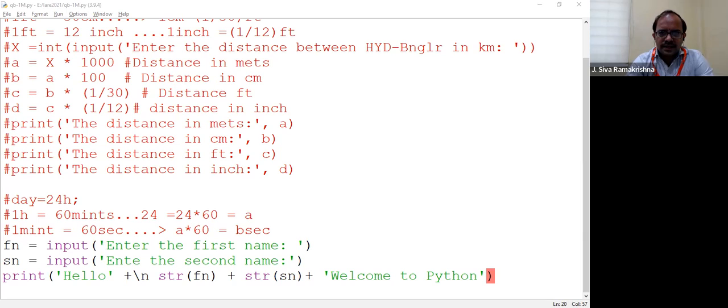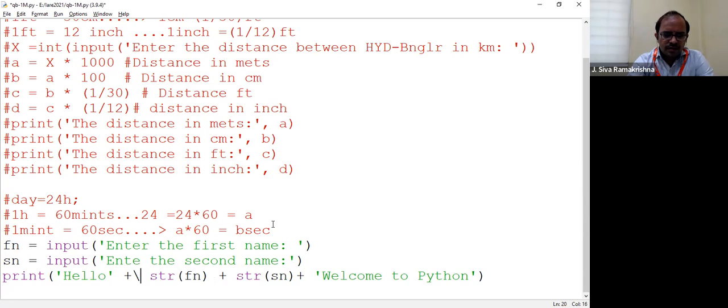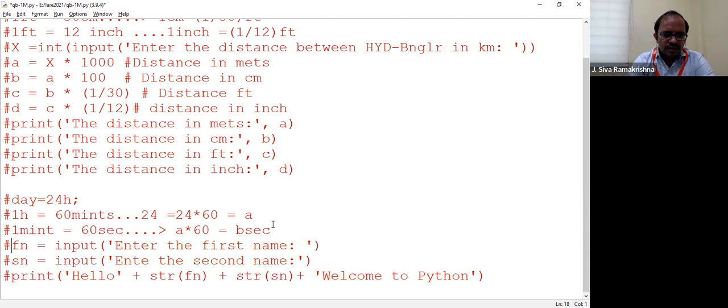Okay, let us practice it. This is to combine multiple strings. This is done. Now you can use a backslash n. That is one idea.